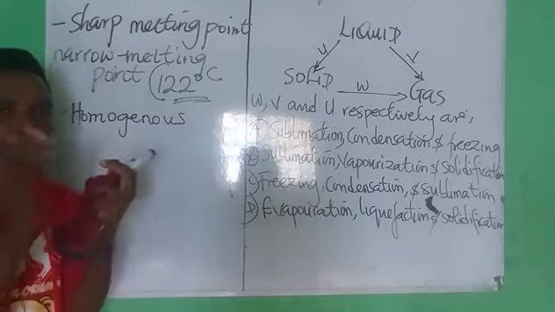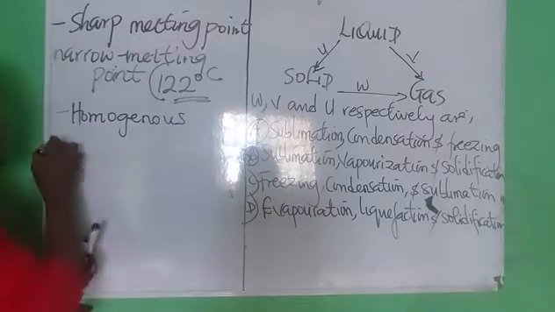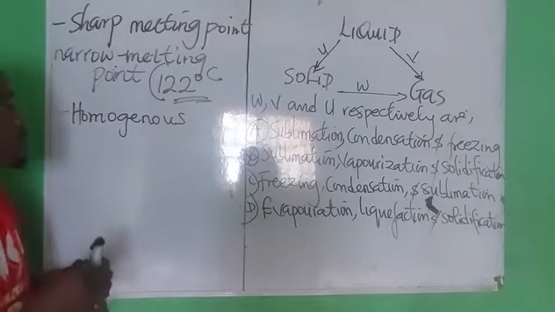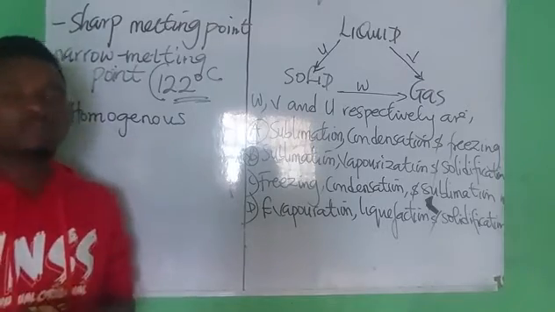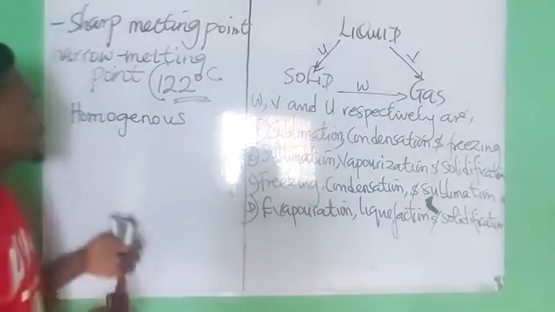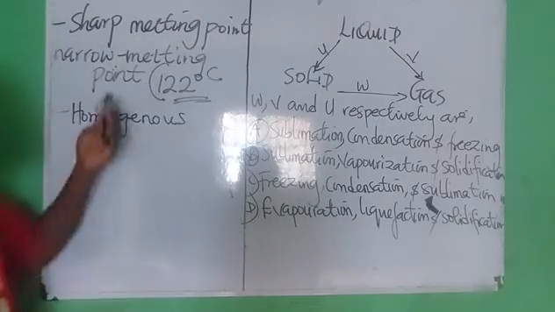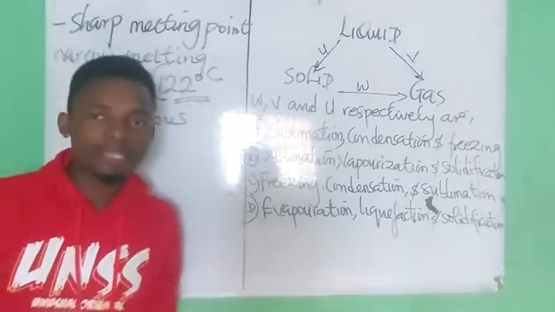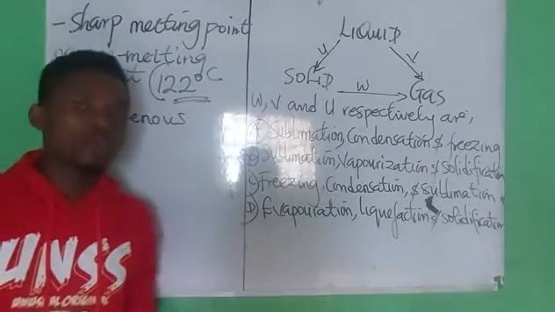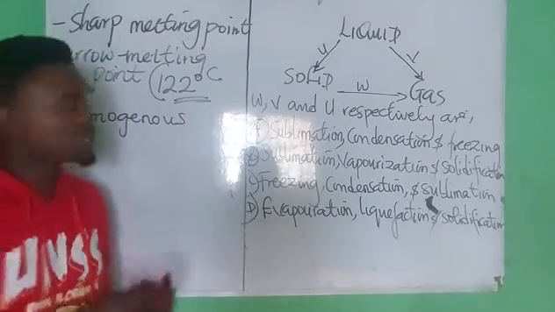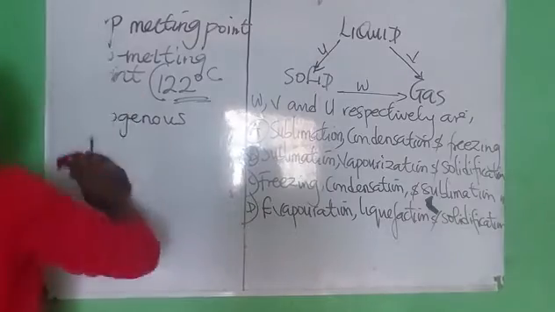A homogeneous mixture cannot be separated. As for impure substances, when impurities are present in a pure substance, it becomes an impure substance. Take note of that.